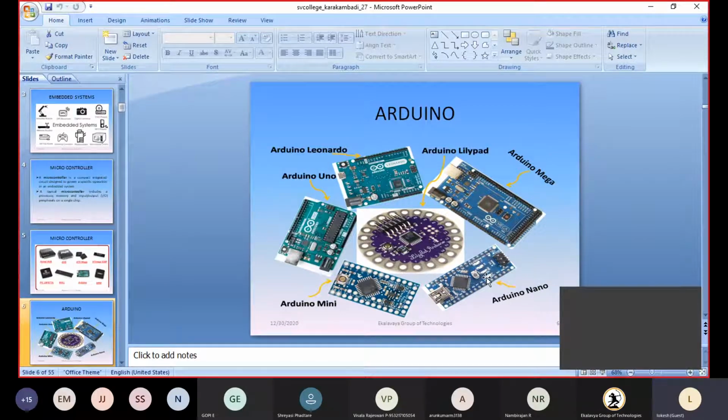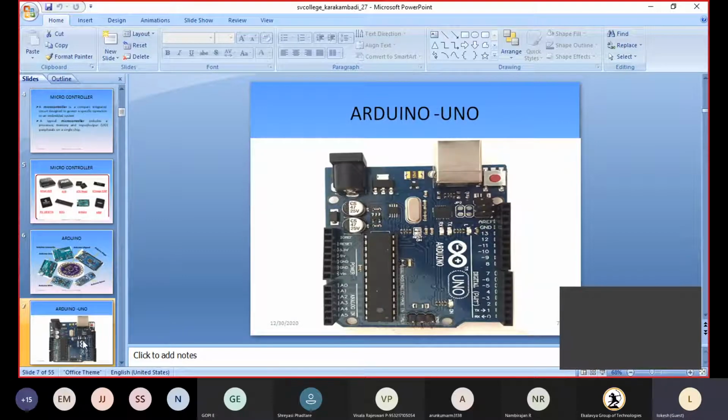If the space required for the embedded system is very small, we can even go for the Arduino LilyPad, or the Arduino Nano. Like that, we have different Arduinos depending upon the application, and we can choose accordingly. Here we are going to discuss the Arduino Uno.